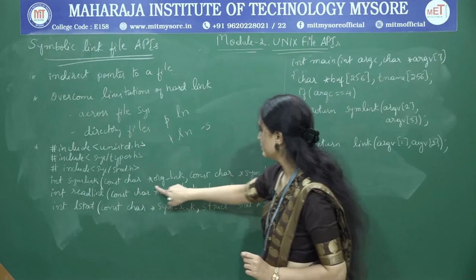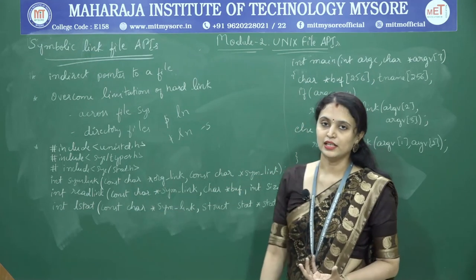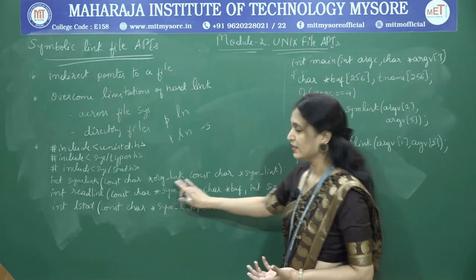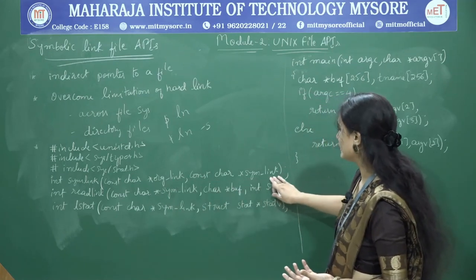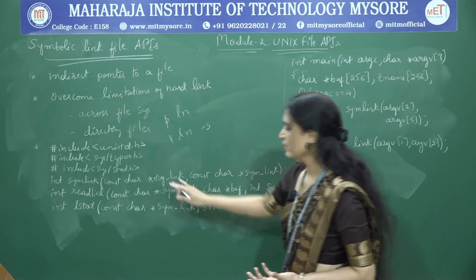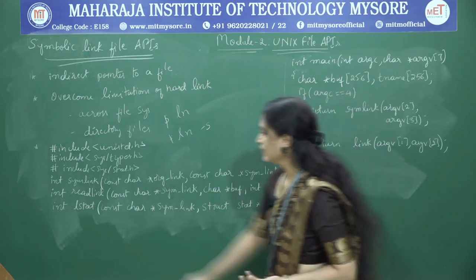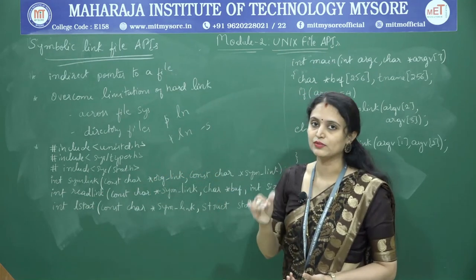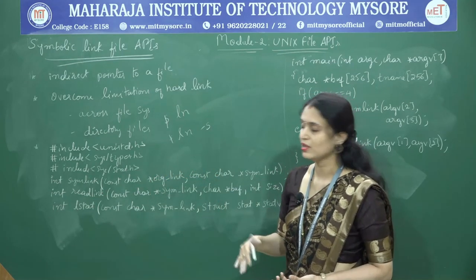Here the first parameter is the name of the current file, that means the original file. The second one is the symbolic link that is created to the original file. This returns integer 0 if it is successful, -1 if there is any error.